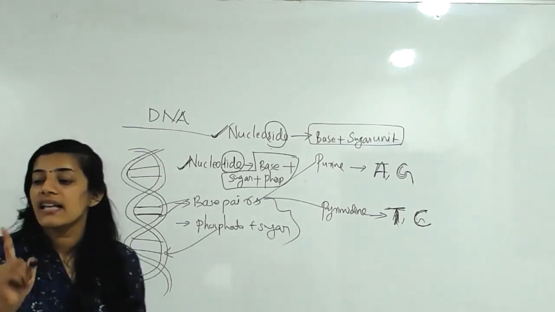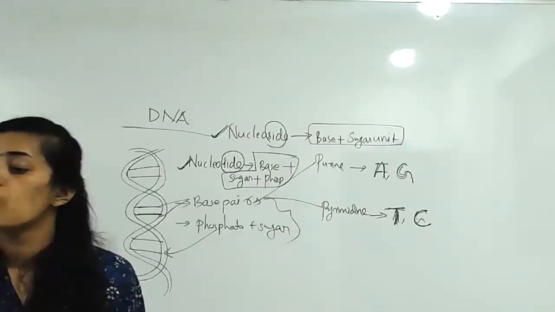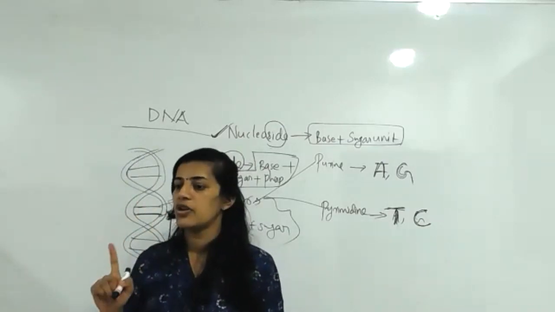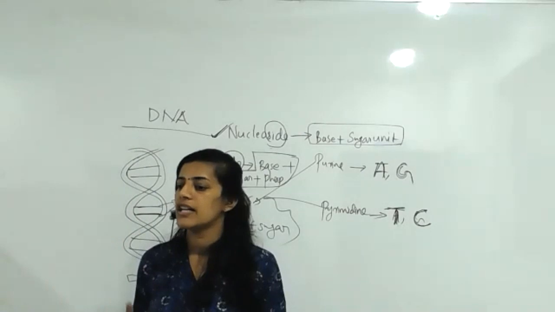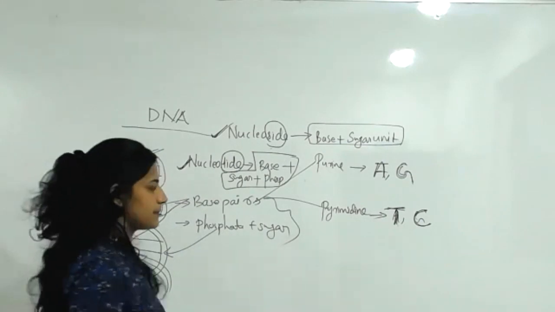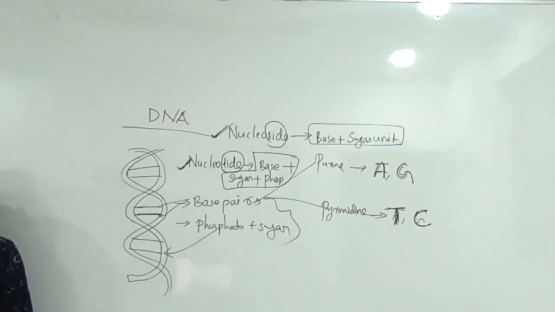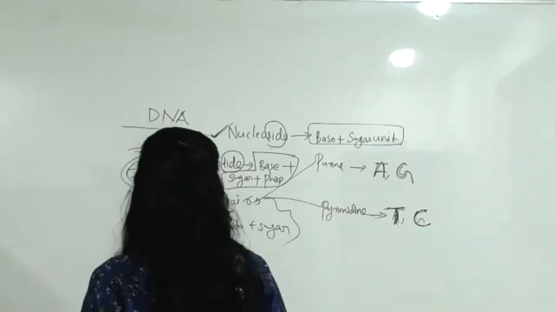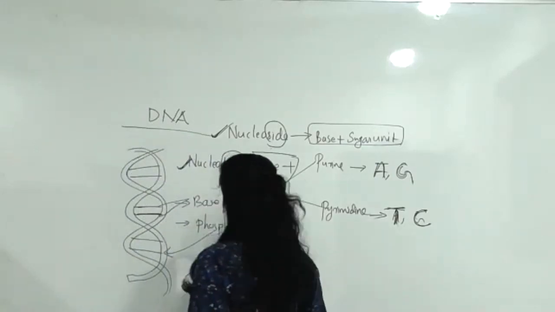So, what is the unit? Is a complete unit of DNA a nucleoside or a nucleotide? Tell me. What is the complete unit of a DNA called? Nucleotide. Correct. Okay, keep it in your mind. A complete unit of DNA is called a nucleotide.